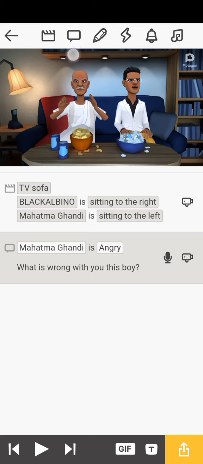You can see Mahatma Gandhi just said, what is wrong with you? Now if you want Black Albino to talk, you go back and tap on this icon again. Alright, because of our time, I wouldn't want these videos to be too long. You tap on this icon again, and then it will bring an option for you to type. You choose Black Albino, and then you follow the same step as you followed here. Even if you want the video to last for 2 hours, you just follow the same step.